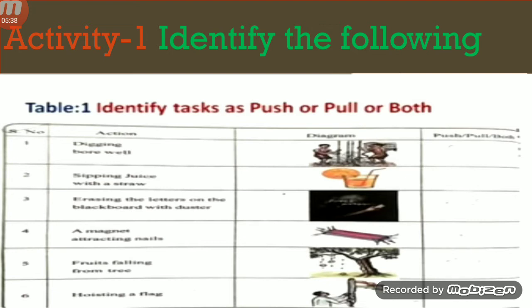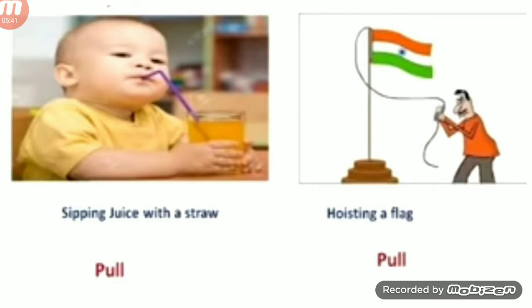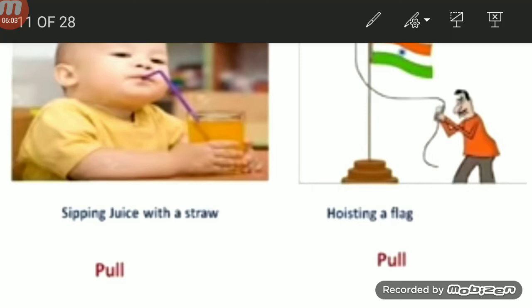Let us discuss deeply. Observe the figure. In this, a boy is sipping the juice, right? Here, for sipping the juice, the boy is applying a force. He applies the force and he is pulling the juice from the glass to his mouth. So, this is an example for pulling. Here, the boy is pulling the juice from the glass to his mouth. So, it is called pull.